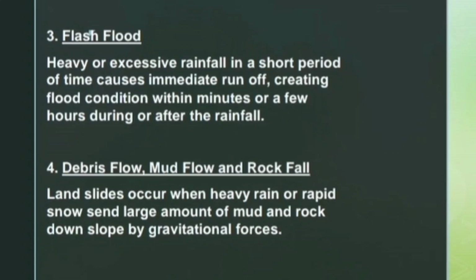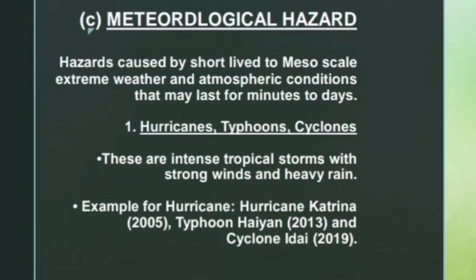Fourth is the debris flow, mud flow, and rock fall. These types of landslides occur when heavy rain or rapid snow send large amounts of mud and rock downslope by gravitational forces. Third is the meteorological hazards.